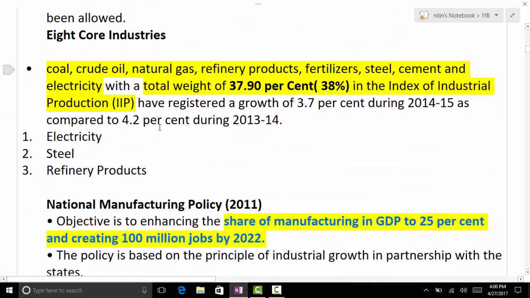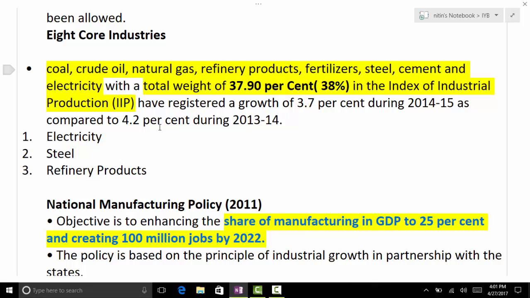Then 8 core industry, we have done it before as well. Yes, Priya, 8 core industries, what are those? Natural gas, crude oil, coal, cement, fertilizer, electricity, and refinery product. Very good.